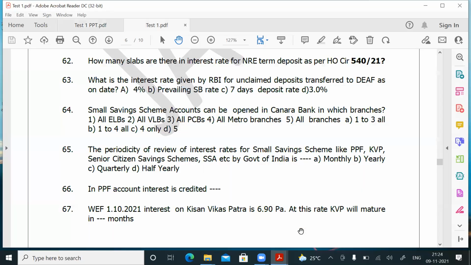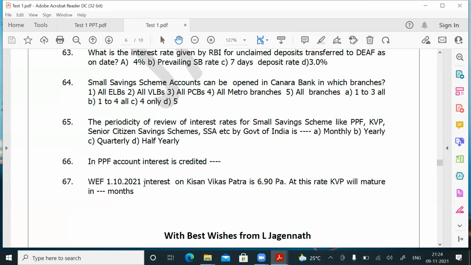Okay, sir. So the periodicity of review is quarterly, and in PPF account interest is credited annually, with effect from 1/10/2021. So once in a quarter the interest rate will be revised. As per HO circular 651/21, the interest rate on Kisan Vikas Patra is 6.90%. At this rate, Kisan Vikas Patra will mature in how many years? It will mature in 124 months.